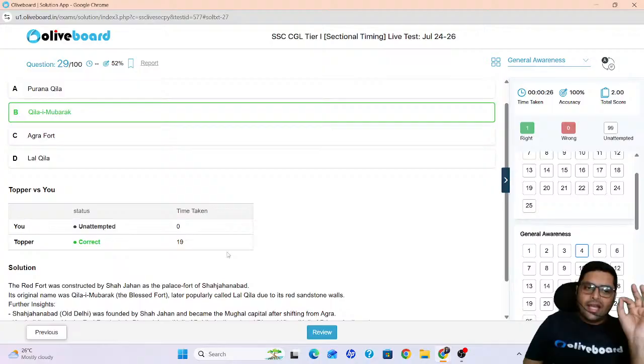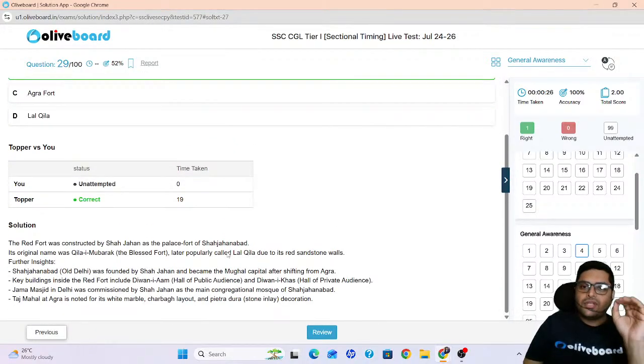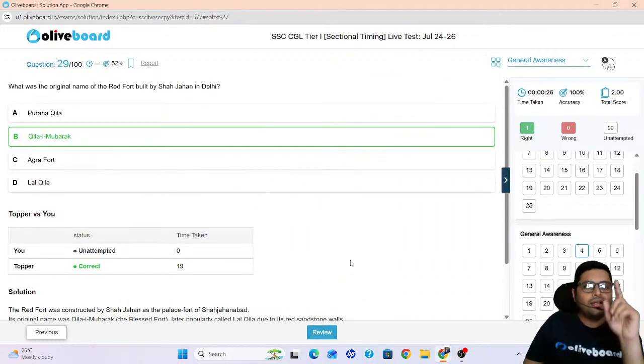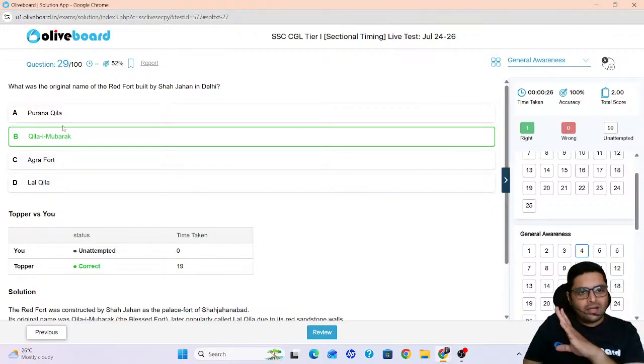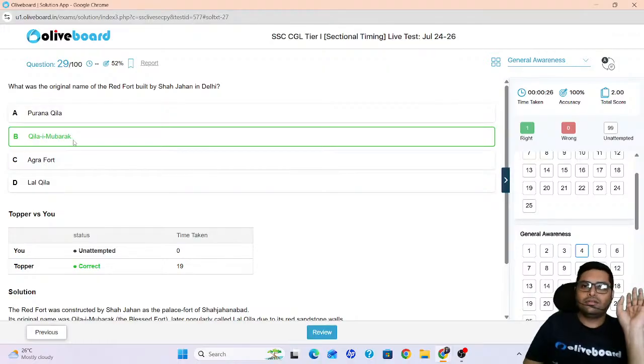Please remember, during the time of Shah Jahan, Mughal architecture was at its peak. Just like that, you can remember Kila-e-Mubarak, Shah Jahan, Red Fort. Now, how will you remember? Simple trick. I give simple tricks. Red Fort is where the Prime Minister gives the speech on 15th August. So you will say Mubarak, no? Independence Day Mubarak ho. So Red Fort, Kila-e-Mubarak.